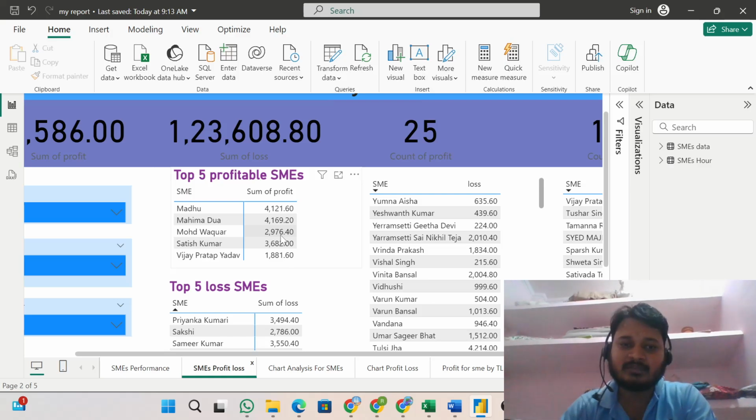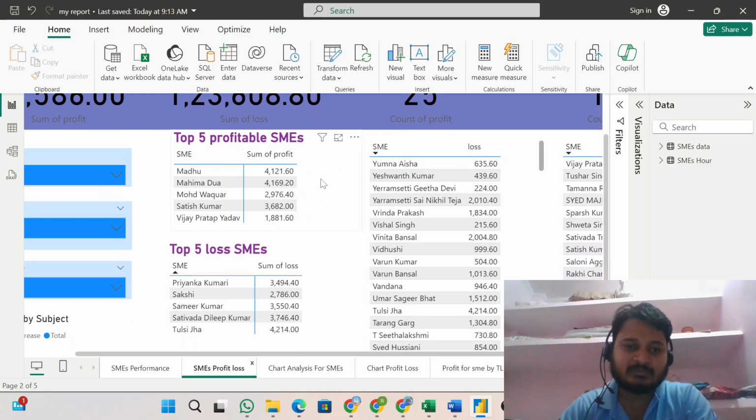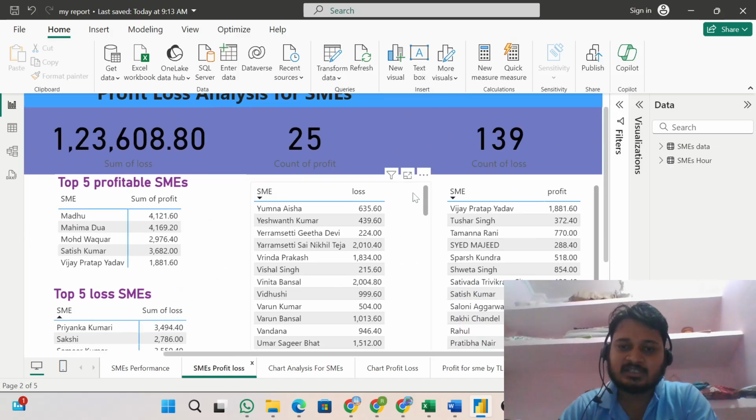Okay, for every month. Top five profitable SMEs: Madhu, Mahima Dua, Muhammad Bakar, Satish Kumar, and Vijay Pratap. These were the top profitable SMEs, and the top five SMEs in loss. The maximum SME loss was 3,494. So this is the list.